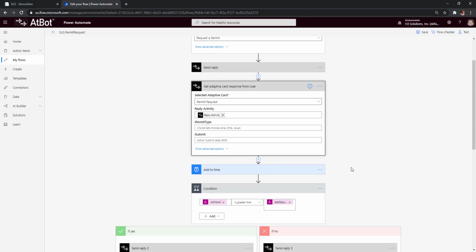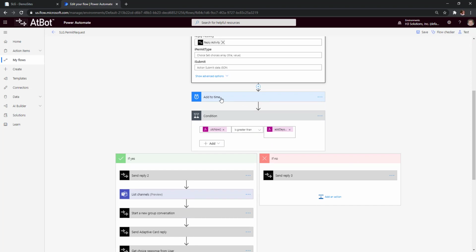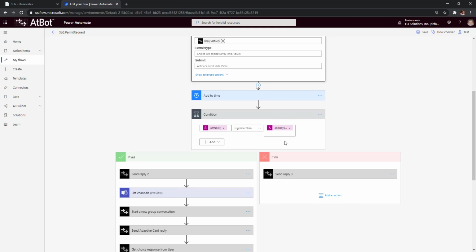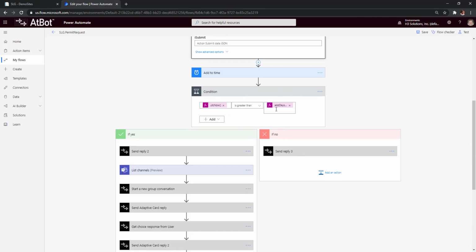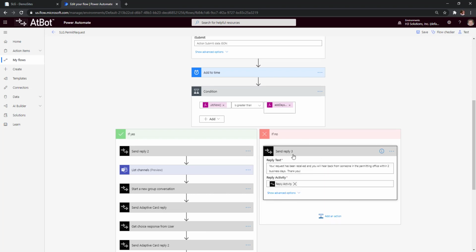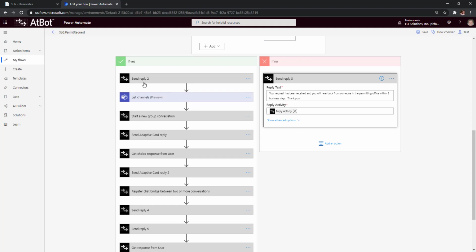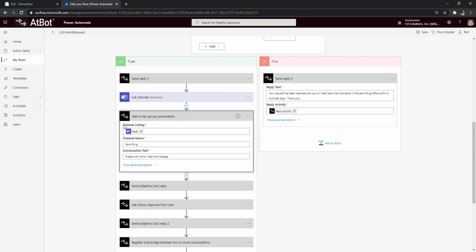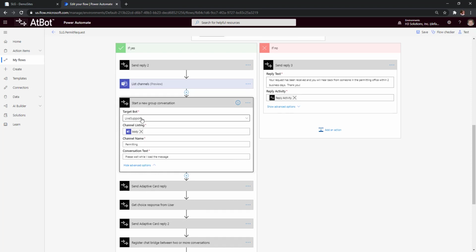nice UI. We then do a little calculation to see how far away the request is for, whether it's 2 days or greater. If it is greater than 2 days away, we go ahead and tell them thanks, and this could go into our permit request system. It could be in Dynamics, it could be SharePoint, it could be ServiceNow, it could be just a SQL Server backend database. If it is within the next 2 days, we do a start group conversation. So this is where we're starting the conversation in Teams in that permitting channel. You can see here, this is that bot live support that we're using to pass those messages through.